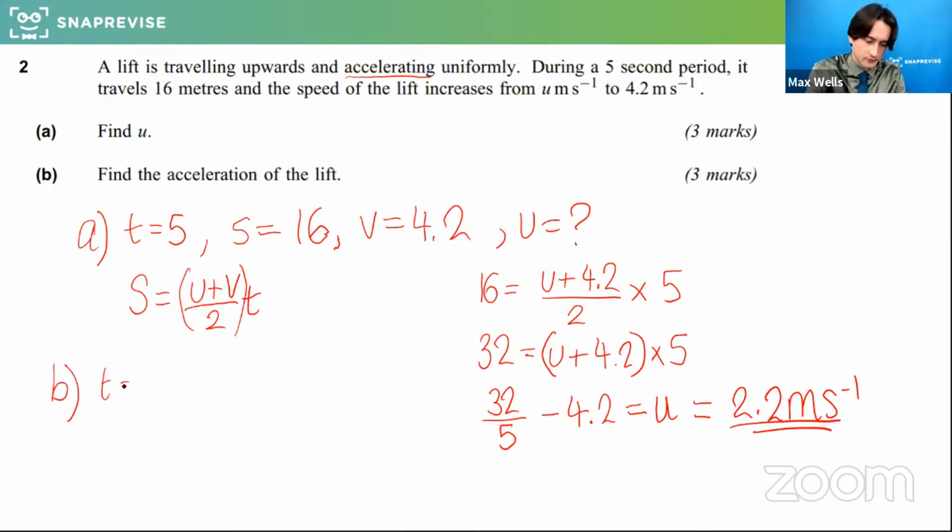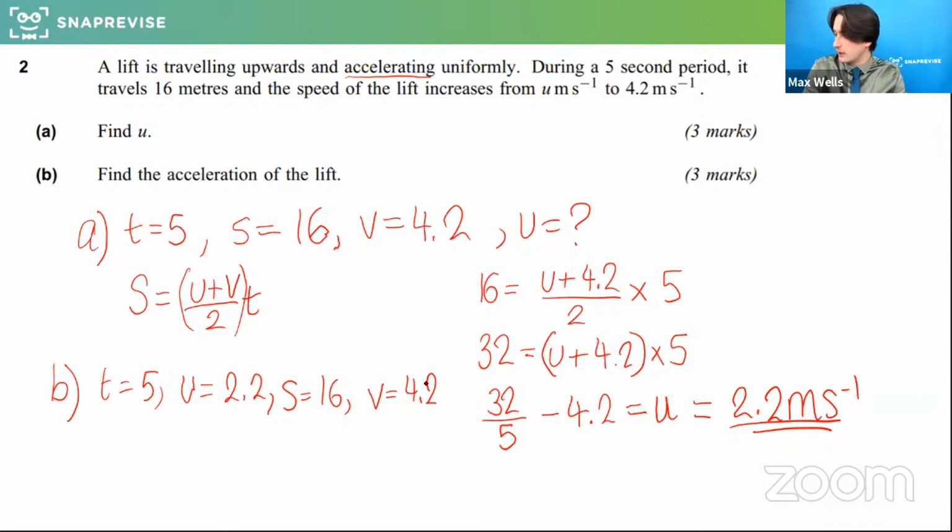So I know T equals 5. I now know that U equals 2.2. I know that S is 16. I know actually everything else really, don't I? V equals 4.2. So if we use, yes, absolutely.